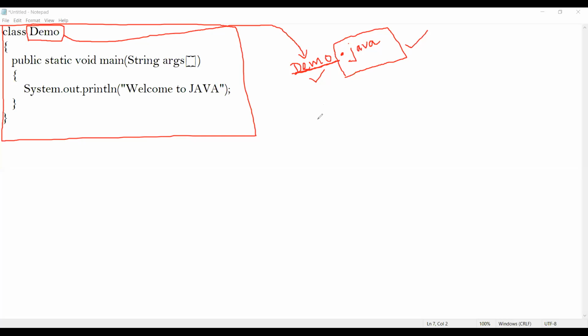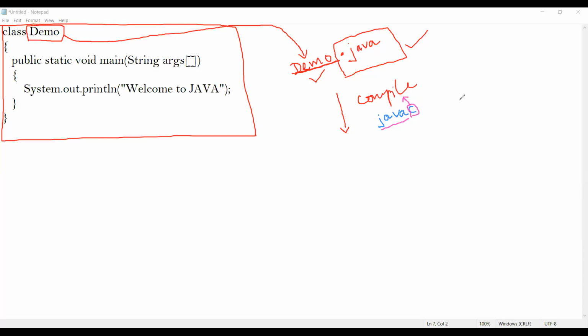Once I specify the name as demo.java, I need to compile this program. How to compile a Java program? In order to compile a Java program, we need to use a tool called javac. Java, and C. The C stands for compile.